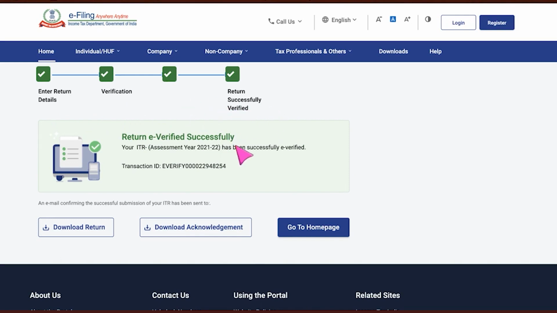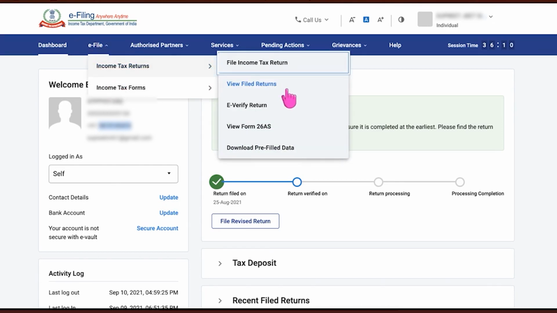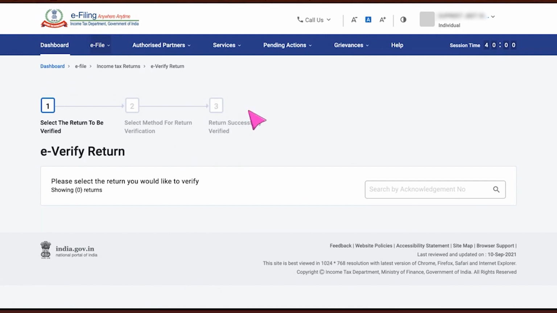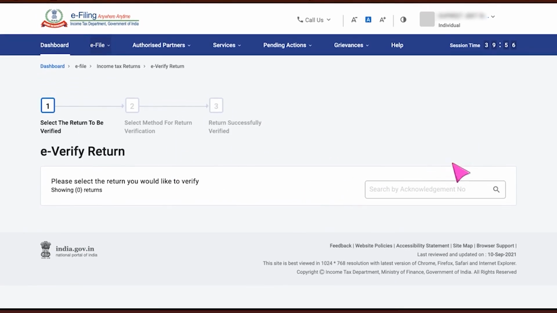Either you can download your return or you can download your acknowledgement from this page. If you want, you can go ahead and download your acknowledgement again if you have not downloaded it as yet. If you want to check the status, again you can go and check on e-verify return, and here nothing should appear because you have just verified your income tax return.